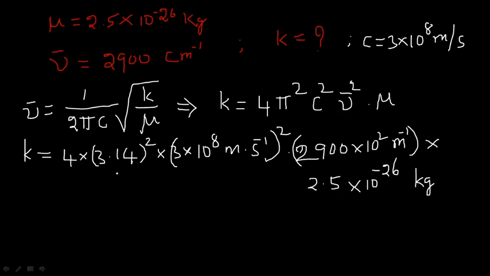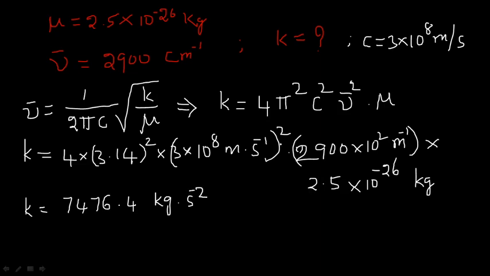Okay, right. So here if you simplify all the values that are present in the formula, it comes out to be K is equal to 7476.4 kg second power minus 2.